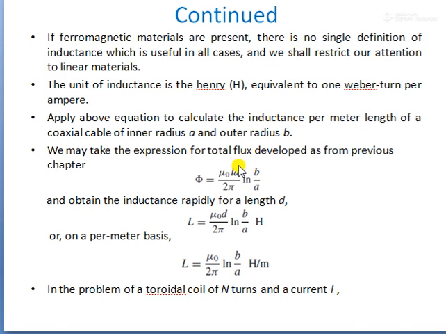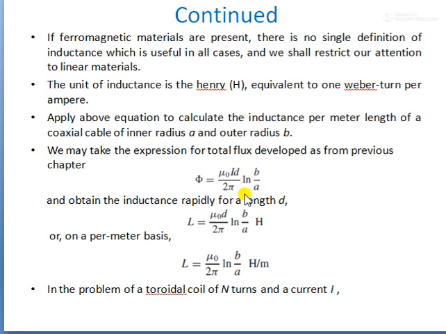Now assume that the axis of the cable is along the z axis. The magnetic flux density B will be across the radial plane extending from r equal to A to r equal to B, and z equal to 0 to z equal to d. Therefore B is along the phi direction.